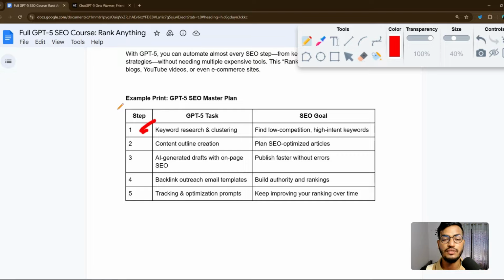The first step is keyword research and clustering. It can find low competition keywords, high intent keywords, and create content outlines. It can plan SEO optimized articles. The third step is AI generated drafts with on-page SEO, and it can be published faster without errors. It can also create backlink outreach email templates to build authority and rankings, and the tracking and optimization prompts keep improving your ranking over time.